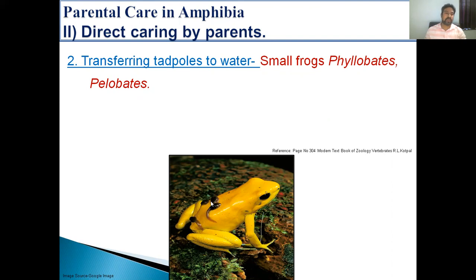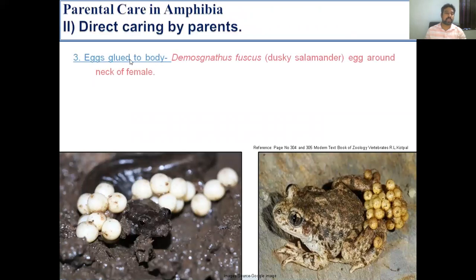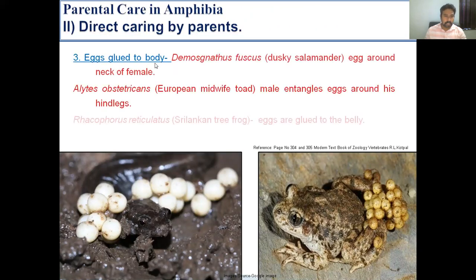The next way of direct caring by parents is eggs glued to the body. In this type of parental care, the parents do not just guard the eggs; they directly glue the eggs to the body. For example, in Desmognathus fuscus, commonly called the dusky salamander, the eggs are around the neck of the female. In the European midwife toad, Alytes obstetricans, the male entangles the eggs around his hind legs. The third example is Rhacophorus reticulatus, commonly called the Sri Lankan tree frog, where the eggs are glued to the belly region.